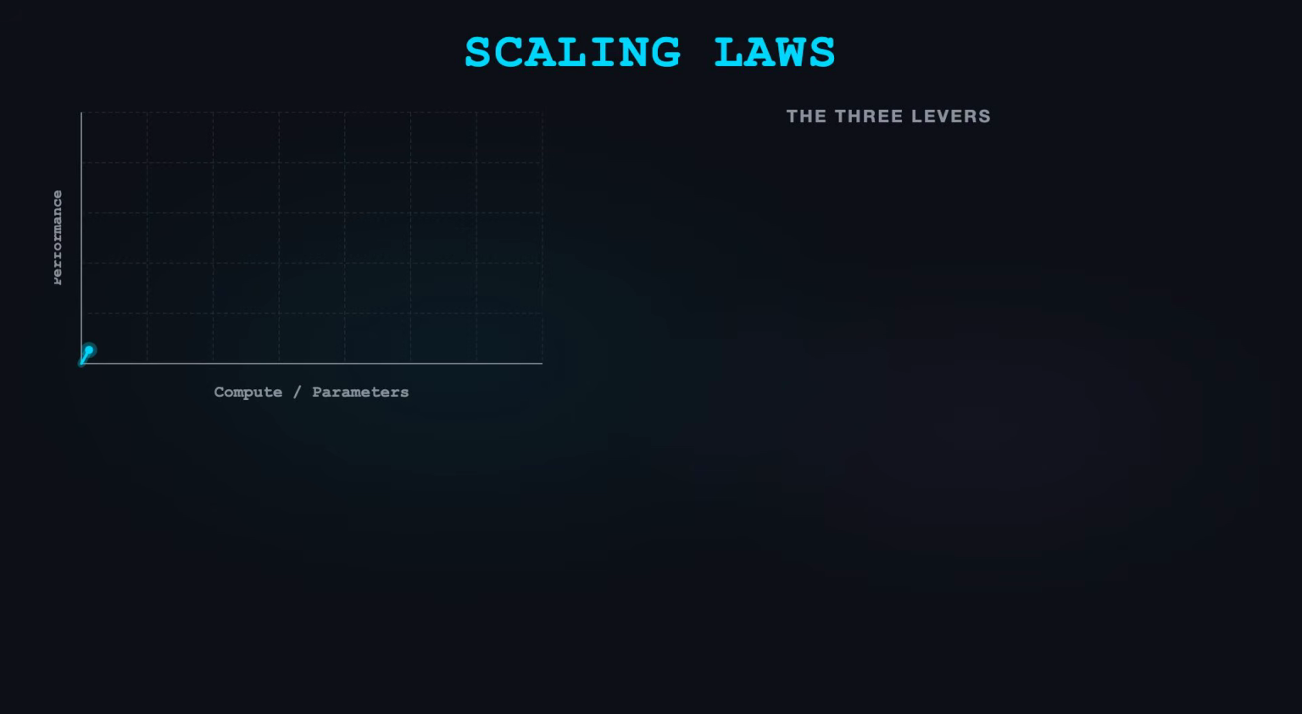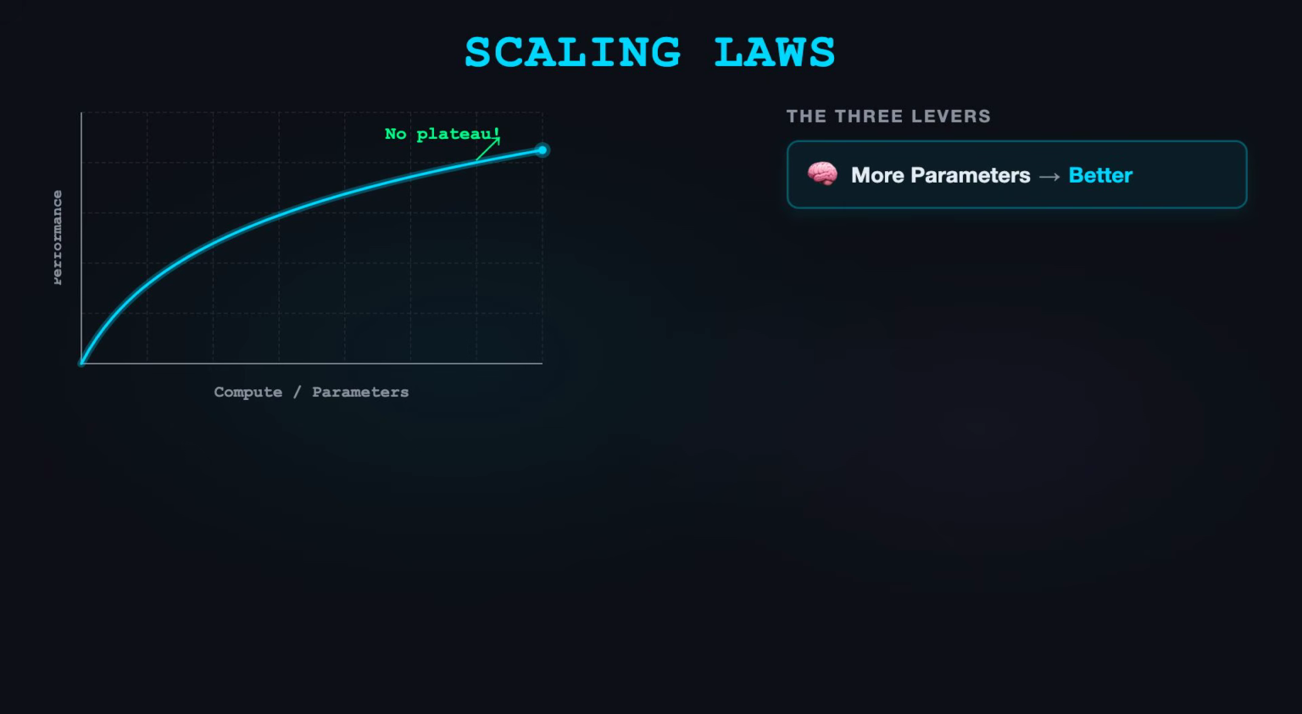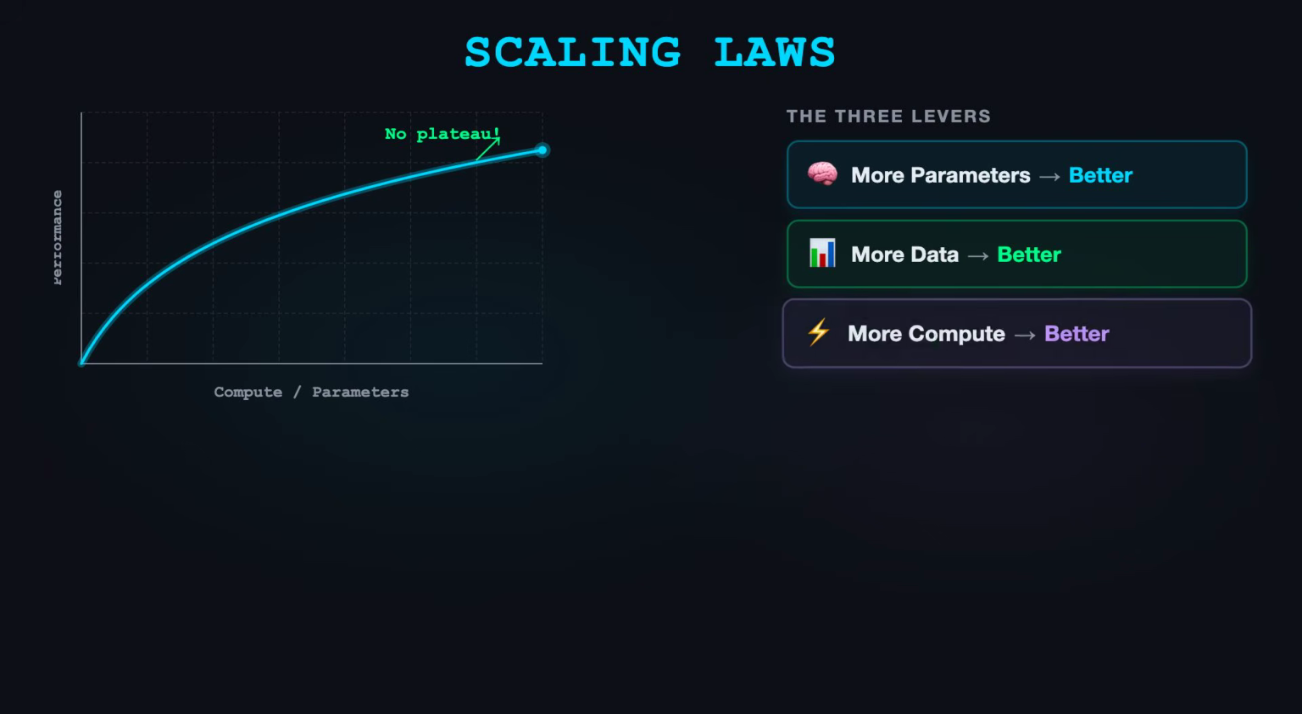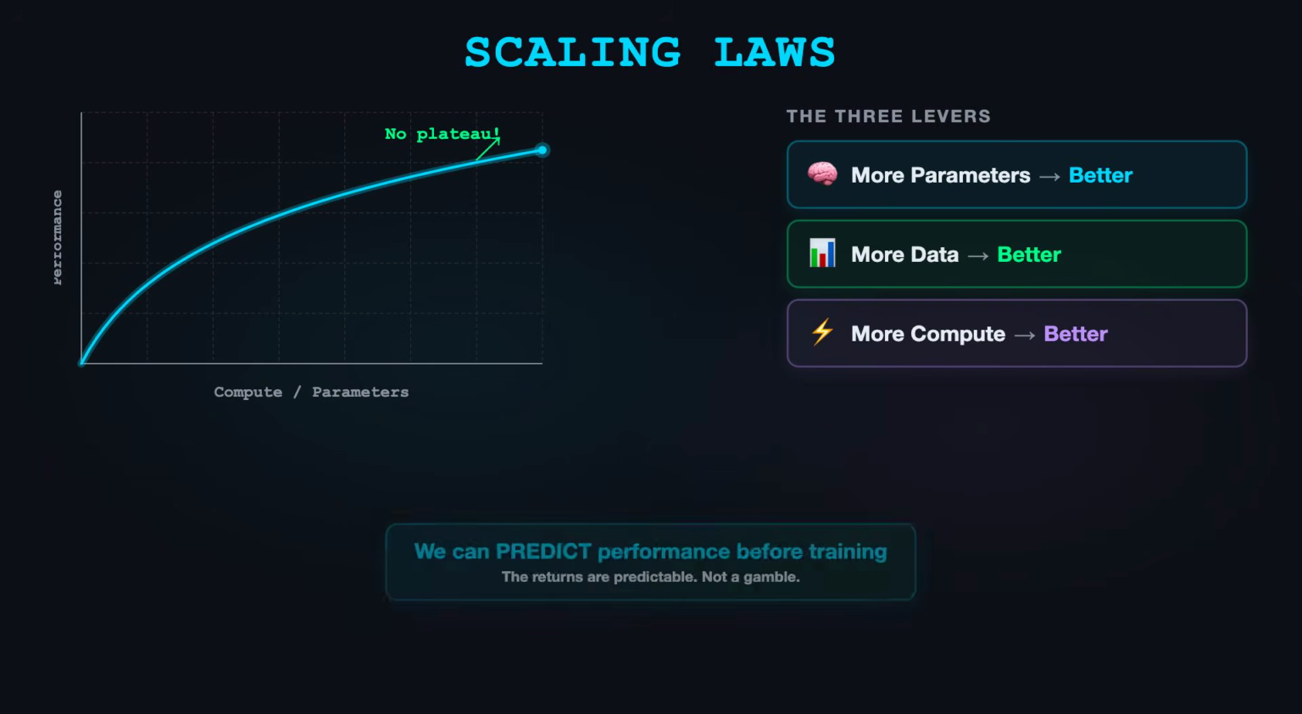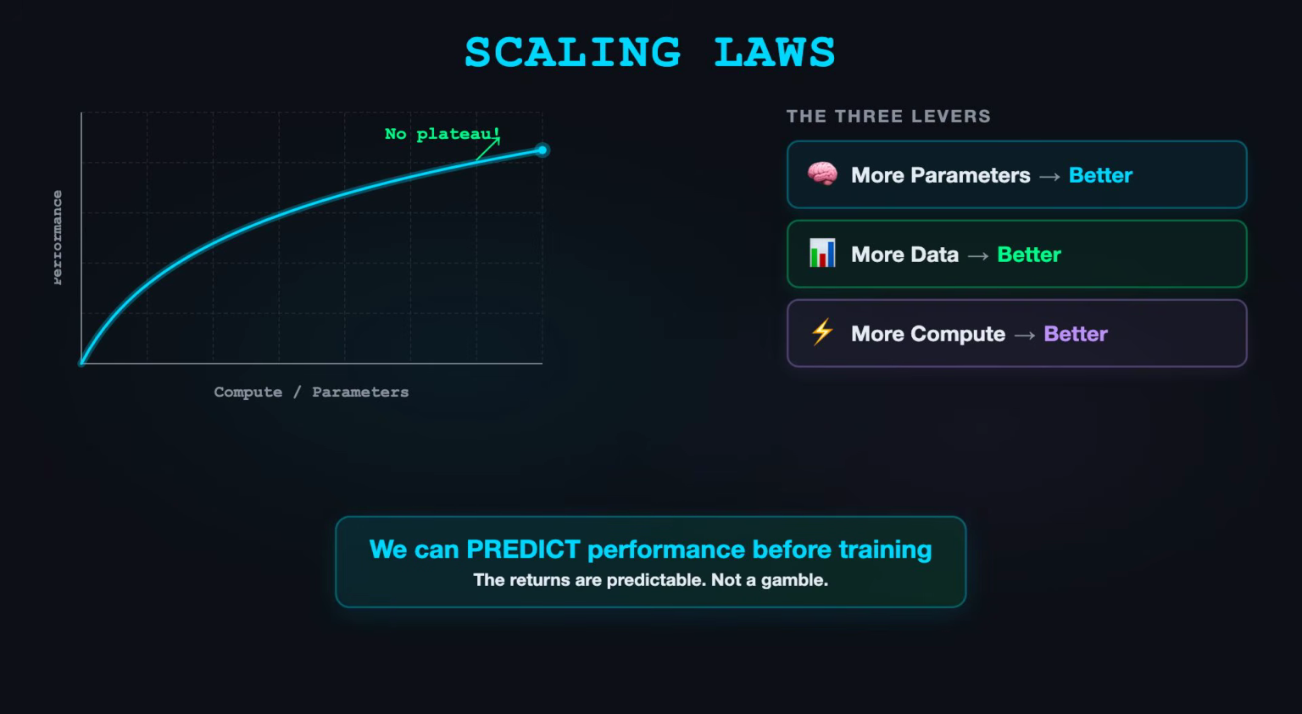One of the most remarkable discoveries in AI is scaling laws. Karpathy explains that the performance of language models is surprisingly predictable. If you plot model performance against two variables, the number of parameters and the amount of training data, you get smooth, predictable curves. More parameters, better performance. More data, better performance. More compute, better performance. And these curves haven't shown any sign of leveling off.